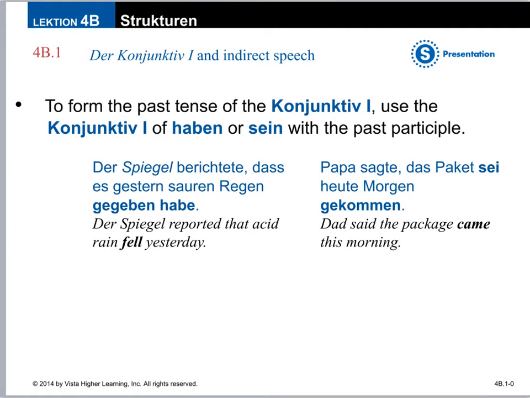To form the past tense of the Konjunktiv I, you use the Konjunktiv I form of haben or sein with the past participle. So if you're working in the past tense, you might have previously thought to say it like,